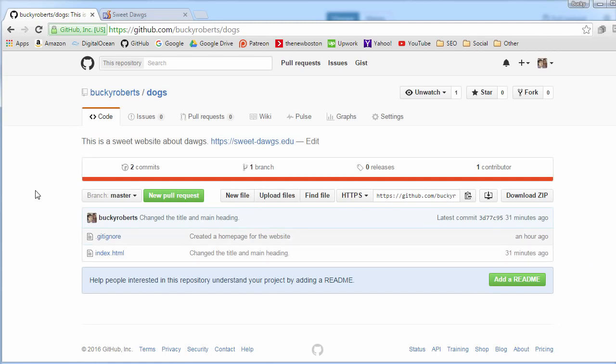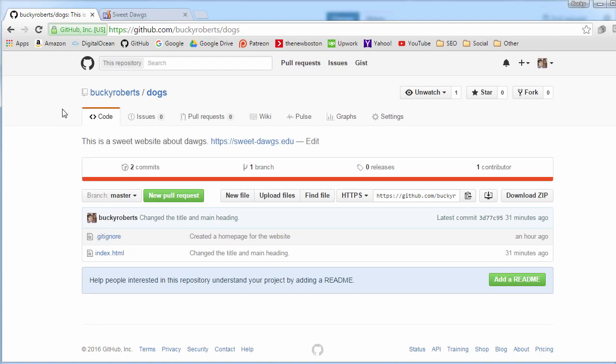Now, anytime you want to make a change, you're basically going to make a new branch, which is a copy of this. With your personal copy, you're going to make any bug fixes, add any more files you want, and make any changes that you want to do. Once you have all the changes made to your copy, you're going to submit your changes back to the main repository. Usually someone reviews all your changes and makes sure you didn't do anything stupid. And if they get accepted, then they get merged back into your main master branch.